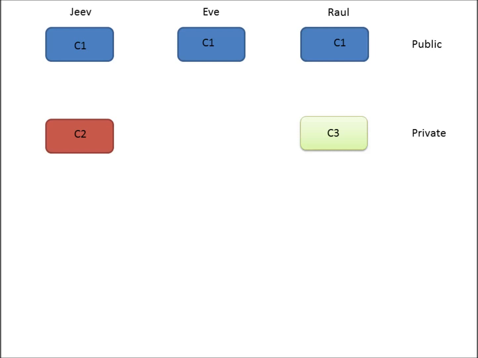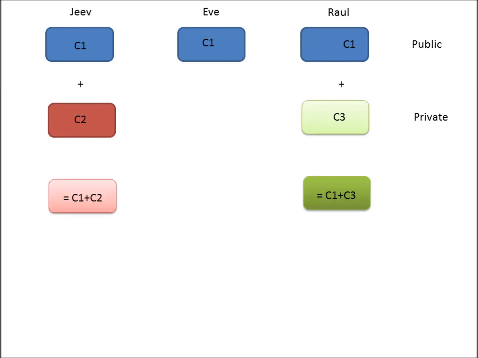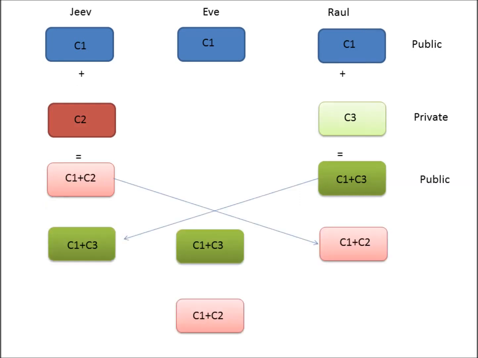Then they mix the two colors, the common color and the secret color of their own, and come up with C1 plus C2 and C1 plus C3. Then they exchange the resultant color between both of them. Jeev gets C1 plus C3, Rahul gets C1 plus C2. Even though Eve can see the mixed color, she cannot derive C2 or C3 from that. At least there is no easy way to do it.